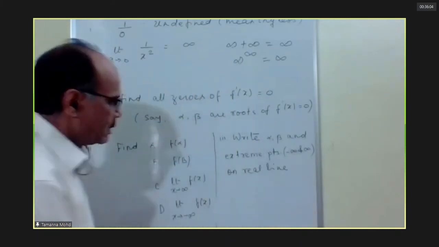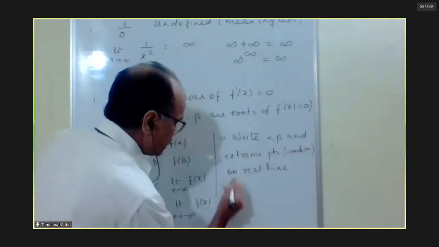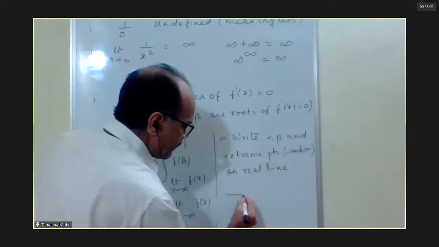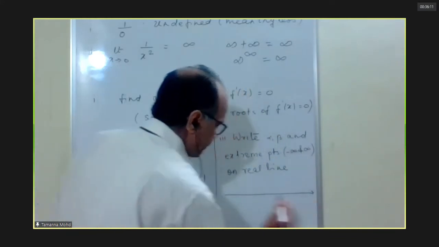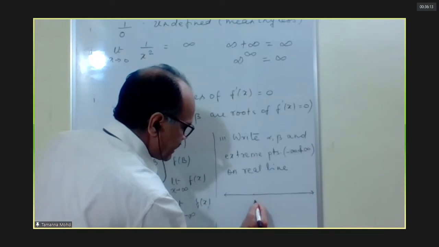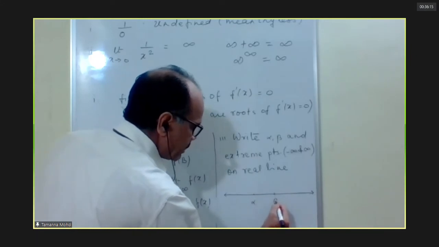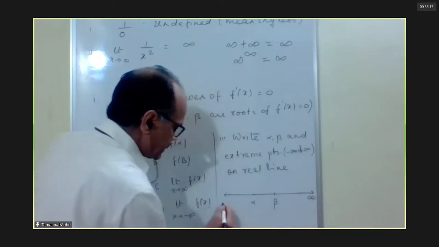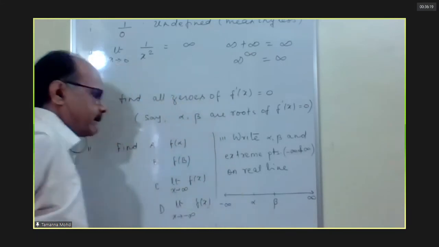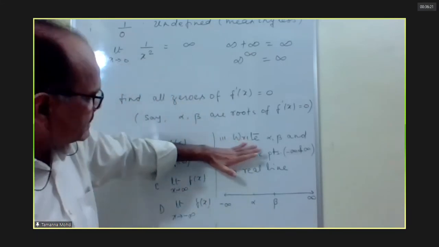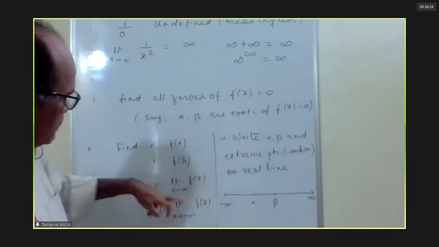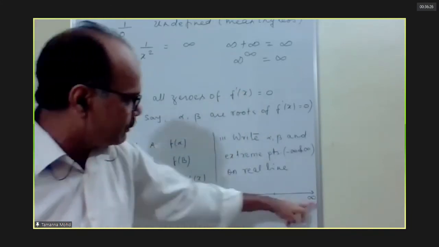Sorry, leave it. Now come to the point. Suppose alpha is less than beta. This is infinity, this is minus infinity. What is the third step? Just write all the zeros and extreme points.